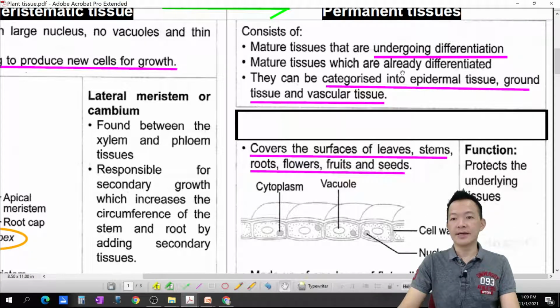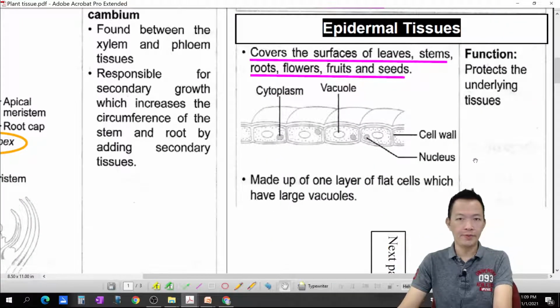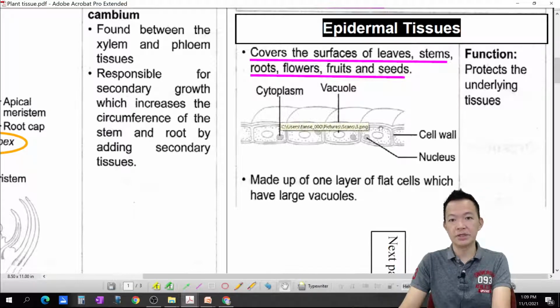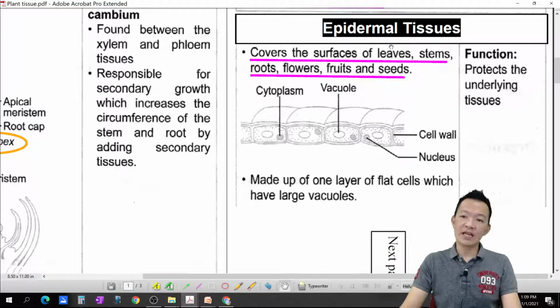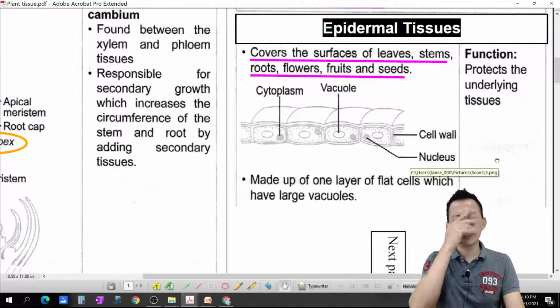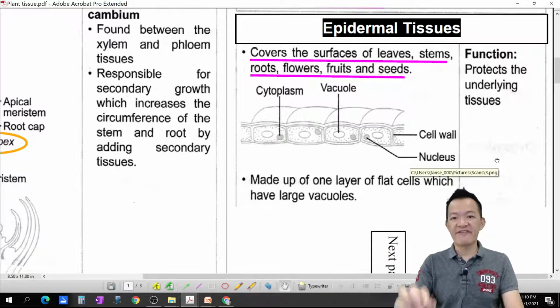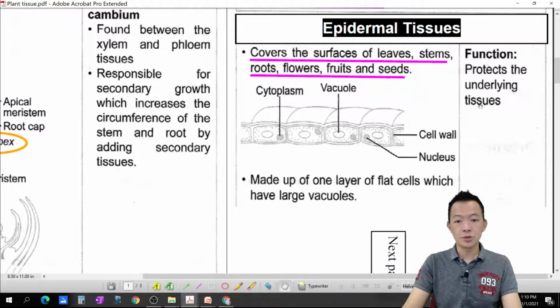So the first ones, okay, epidermal tissue. What is meant by epidermal tissue? The first type of permanent tissue, epidermal tissue. Anything special about this tissue? Please highlight. Okay, 这种组织呢叫什么呢？外层组织。Okay, they cover the surface of the leaf, stem, root, flower, fruit, and seed. I mean, for whatever surface on the plant body, 植物的身体的每一个部分的表面，all the surface, they must be made up of epidermal tissue, 就是外层组织做的。